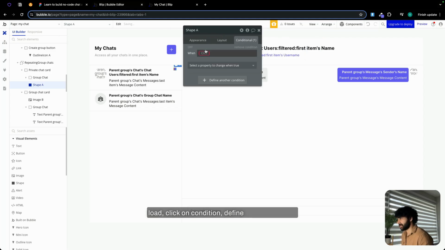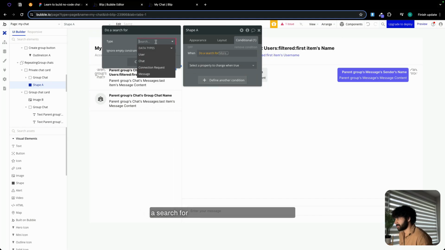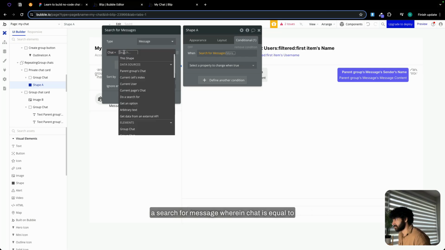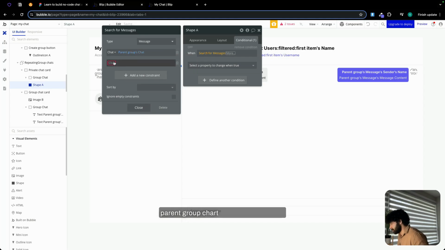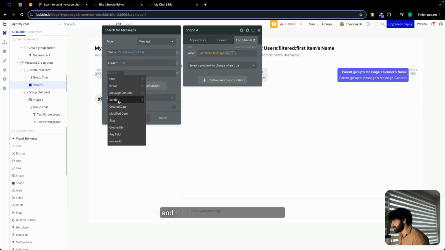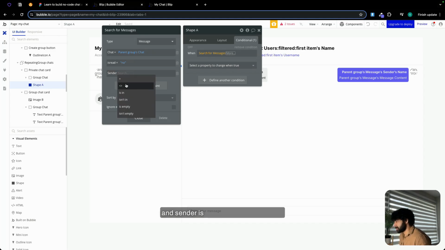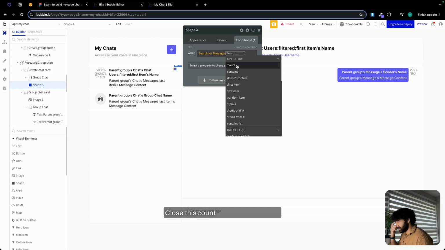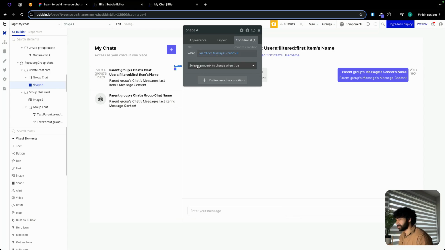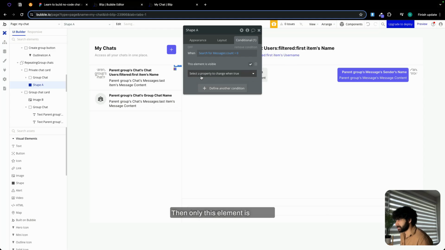Click on condition. Let's define a new condition. So over here, we are going to do a search for message wherein chat is equal to parent group chat, is read is equal to no, and sender is not equal to current user. Close this. Count is greater than 0, then only this element is visible. Otherwise, it's going to hide.